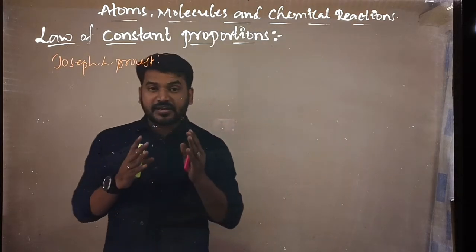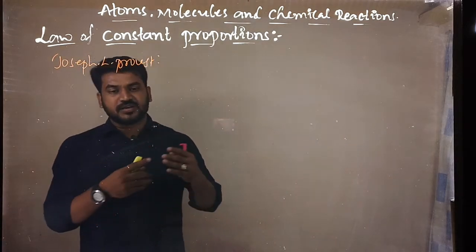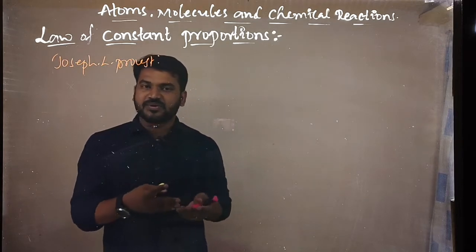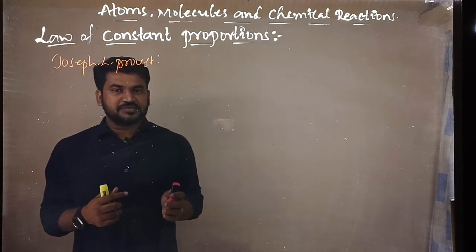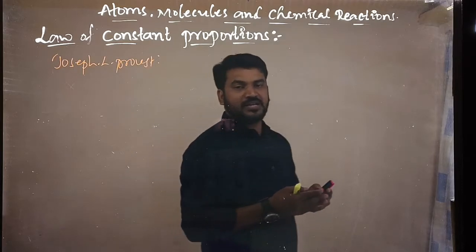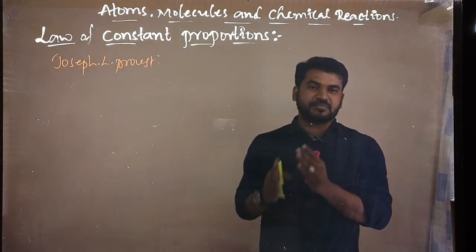That is, in a chemical substance, all the elements always combine in a fixed proportion by mass.